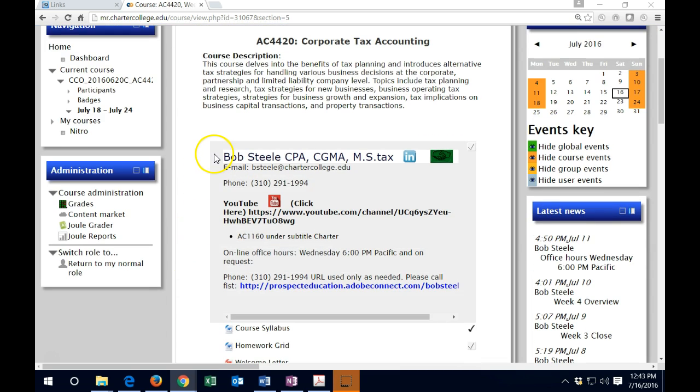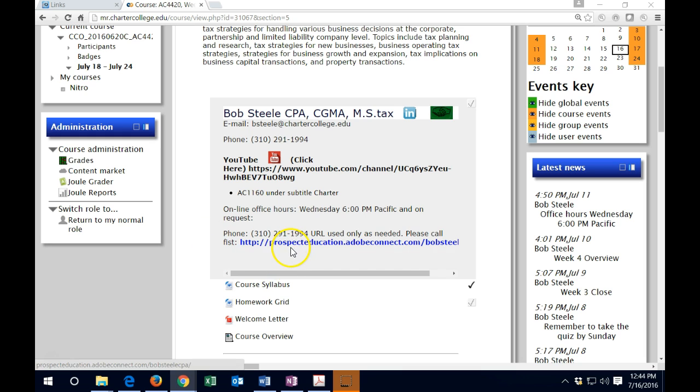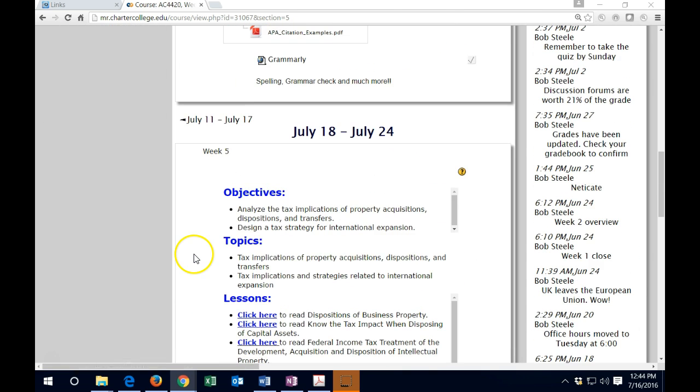Remember the contact information here with the name, the email address, and the phone number. We also have the office hours down here. It's currently Wednesday at 6 p.m., and I think I'm going to keep that this week. You want to call in if you would like to go to the office hours. It is in a question and answer format, not a lecture format. Once called in, we could use the screen share software as needed in order to work through problems in that way.